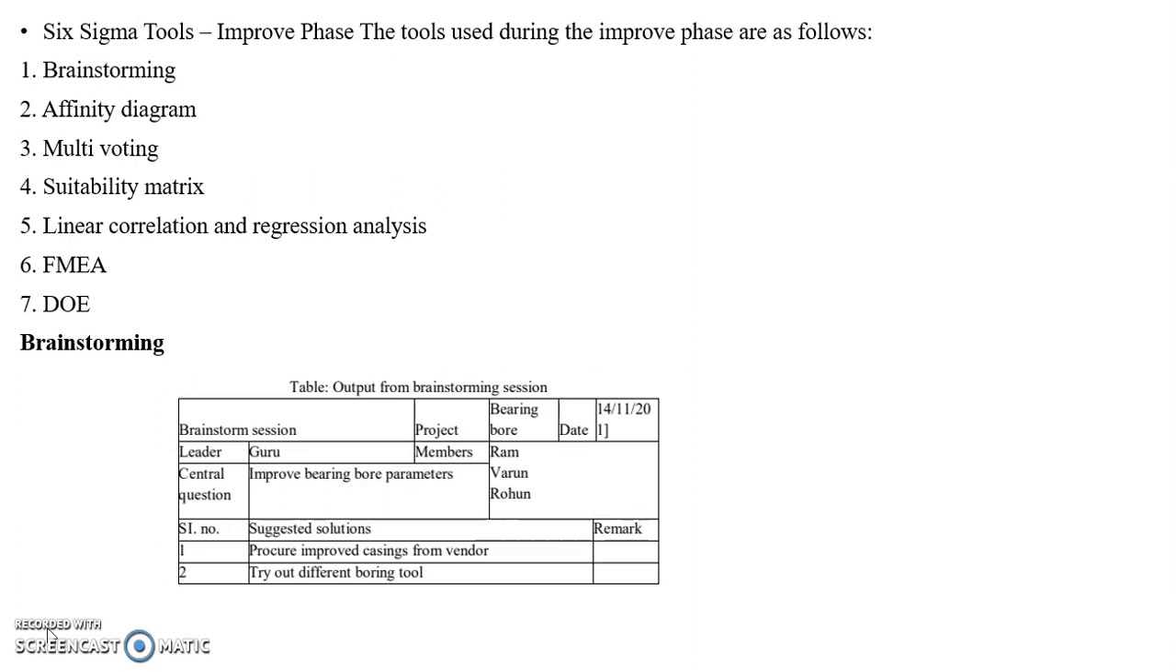The first one is brainstorming. Brainstorming is a general tool used in earlier phases of Six Sigma improvement methodology, and the same tool is used to identify various possible solutions to eliminate the root cause of the problem. During the brainstorm, the team members, invitees and those who are interested in the project discuss the cause of the problem and come out with a number of solutions to overcome the problem.